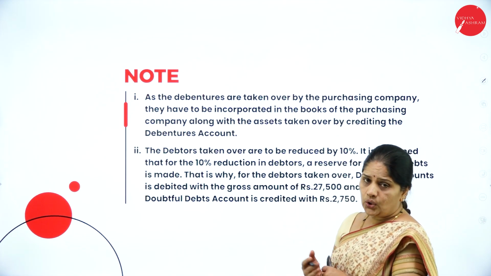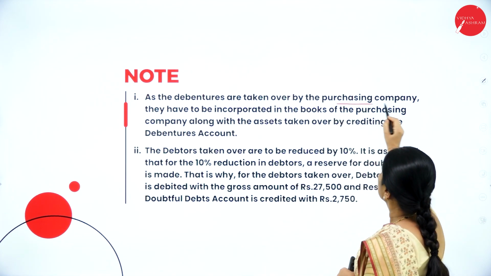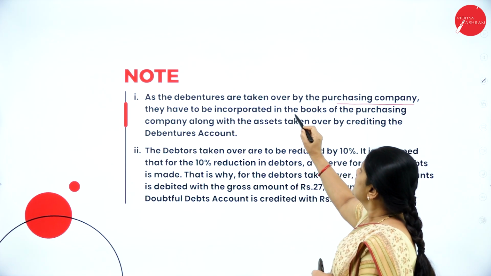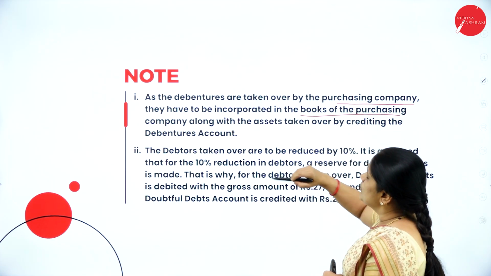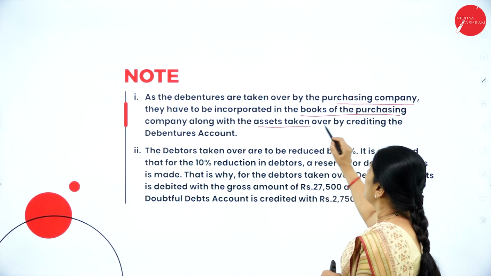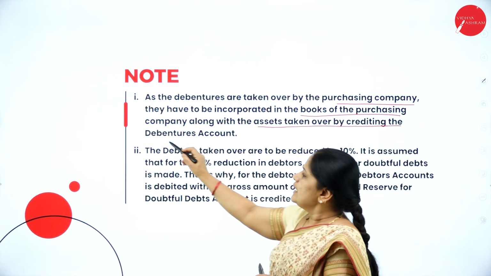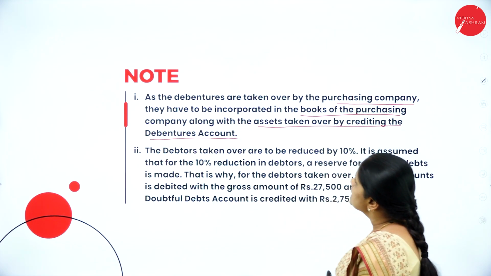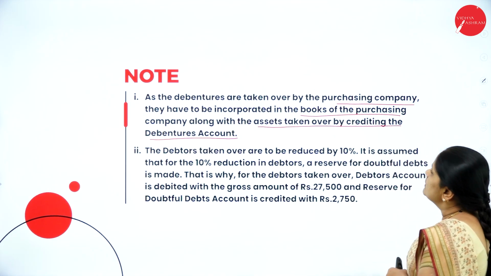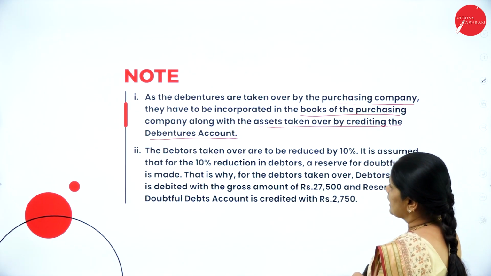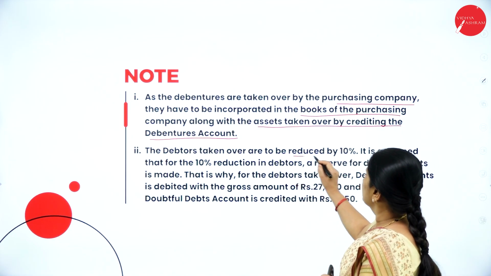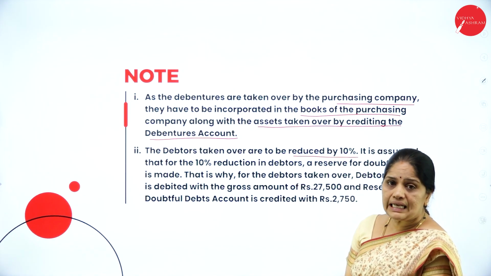Then we have a note here. As the debentures are taken over by the purchasing company, they have to be incorporated in the books of the purchasing company along with the assets taken over by crediting the debentures account. So we have to credit the debentures account. Then the debtors taken over are to be reduced by 10%.